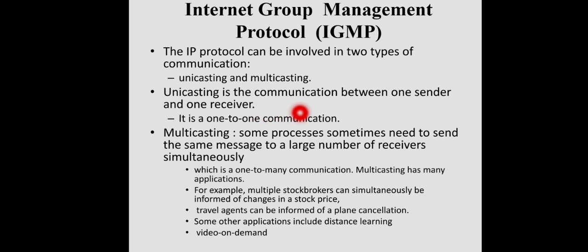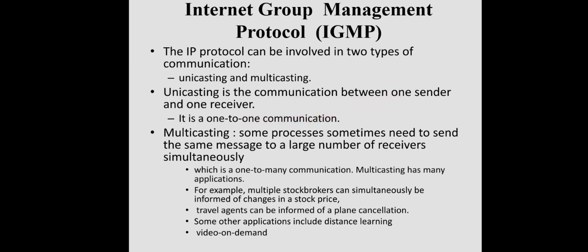Welcome back. This session is about Internet Group Management Protocol, or IGMP in short. This is also a companion protocol for IP, and as you know, there are different types of communications in the IP layer, right? That is unicast, multicast and broadcast. So far we have dealt with unicast communication, right? Unicasting is one-to-one communication, one sender and one receiver.